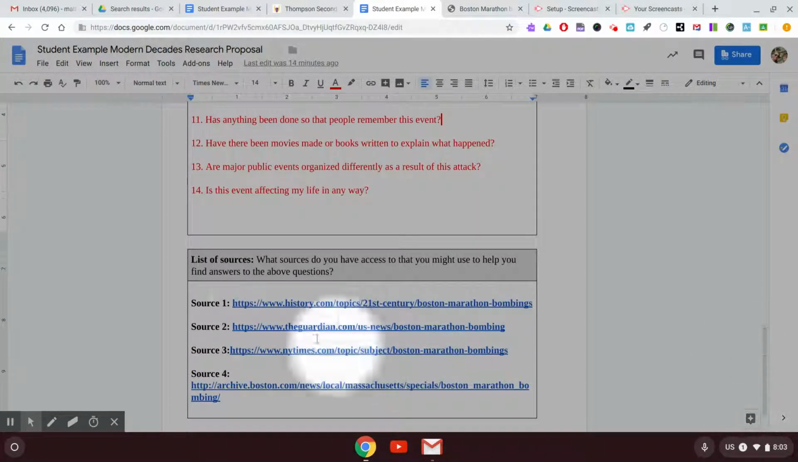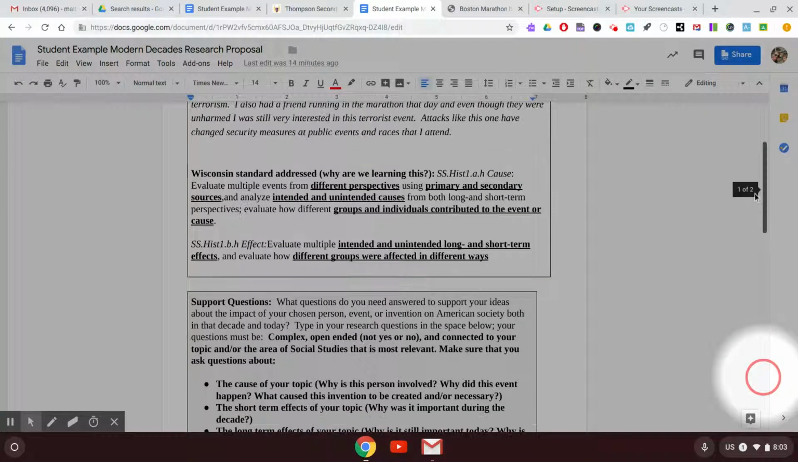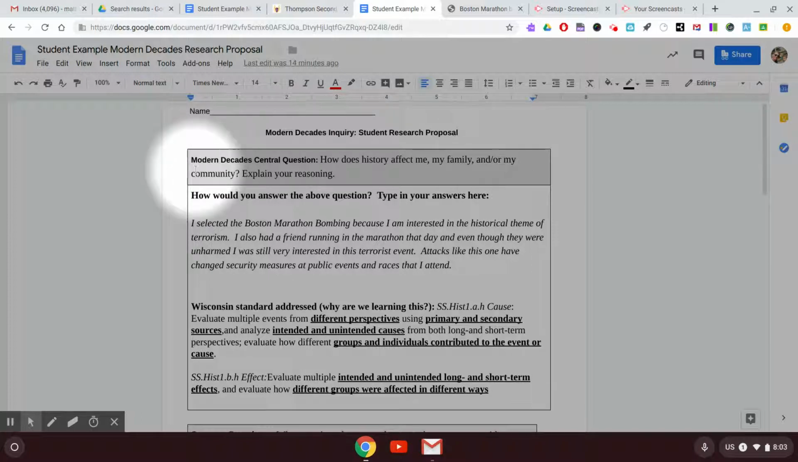And remember, at the bottom, you want to come up with at least 4 sources that you're going to use to answer your own research questions. So pick your event, answer the central question, then write your research questions and find the answers. Good luck.